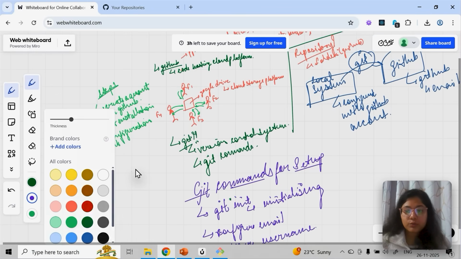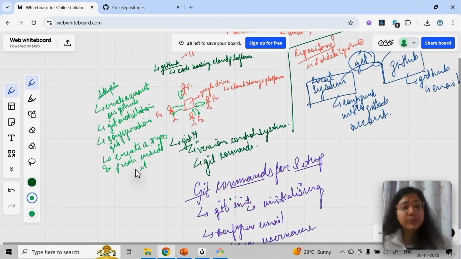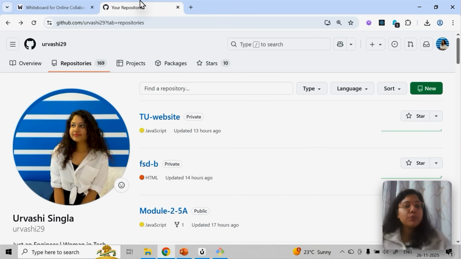Next we will see how to create a repository and push code inside it. Now we will see this step: how to create a GitHub repository, and how I can push code to it through these commands. What are the commands for that?